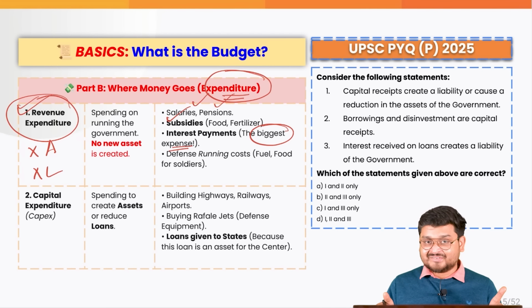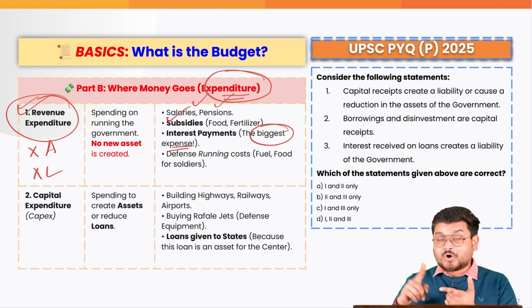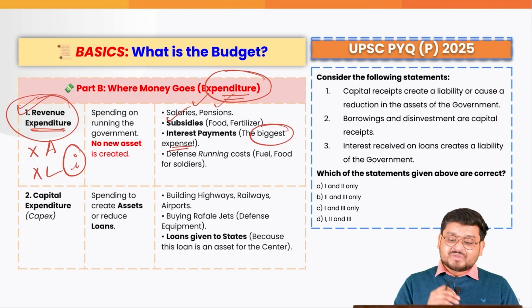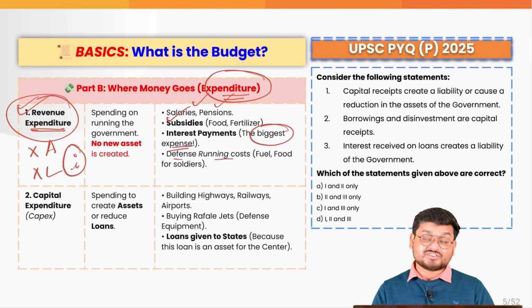The major difference between receipts and expenditure on the revenue side: when we talk about the interest, if we receive interest from the state governments or from various international governments, that is a form of revenue receipt. But if the government of India has taken some loans, the interest is part of the revenue expenditure, because we are spending it out of our own Consolidated Fund of India, right? Now, we also have defense running costs such as fuel and food for our soldiers. They are also categorized under revenue expenditure.